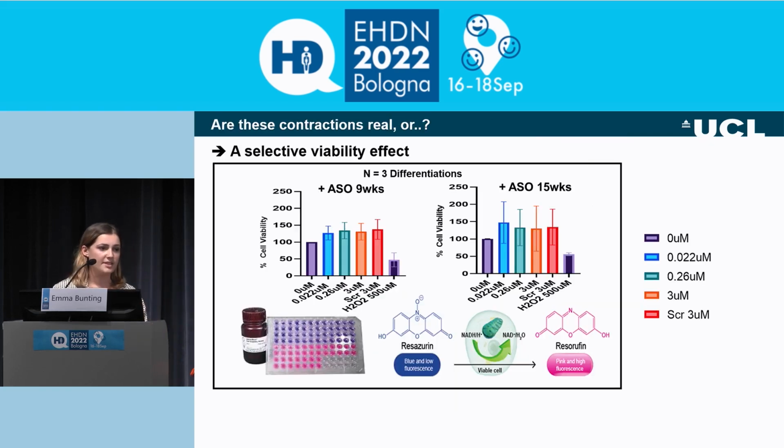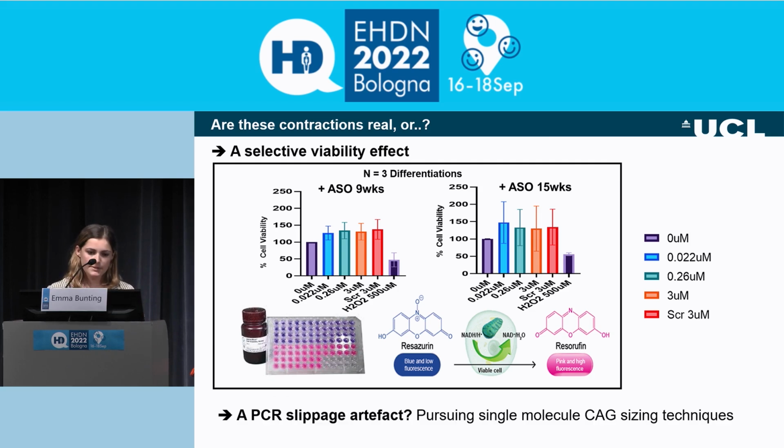So a key question here is, are these contractions real or not? It could be that it's a selective viability effect, whereby alleles with a shorter repeat length actually survive preferentially. So we tested that using Alamar Blue assays, and you can see that at 9 weeks and at 15 weeks, there is no adverse effect on neuronal viability with ASO treatment. Small contractions are also difficult to distinguish from PCR slippage, so we're also pursuing single molecule CAG sizing techniques in order to further demonstrate that these contractions are real.